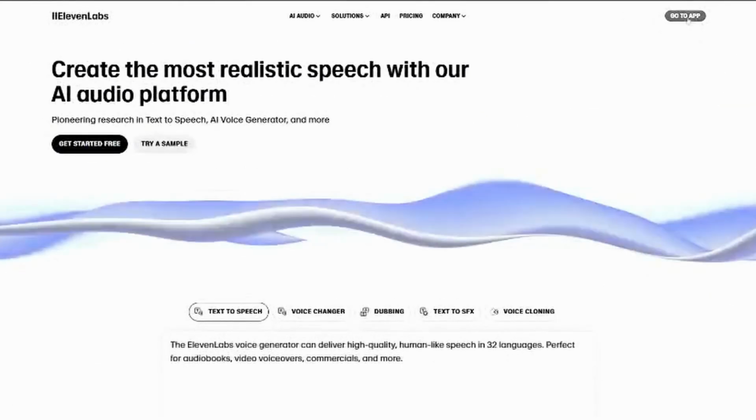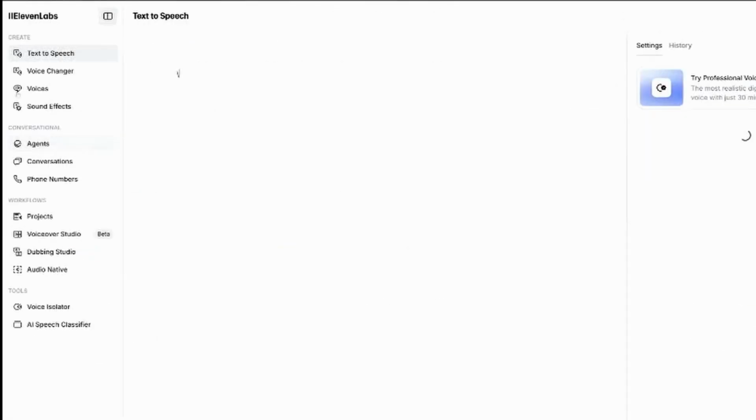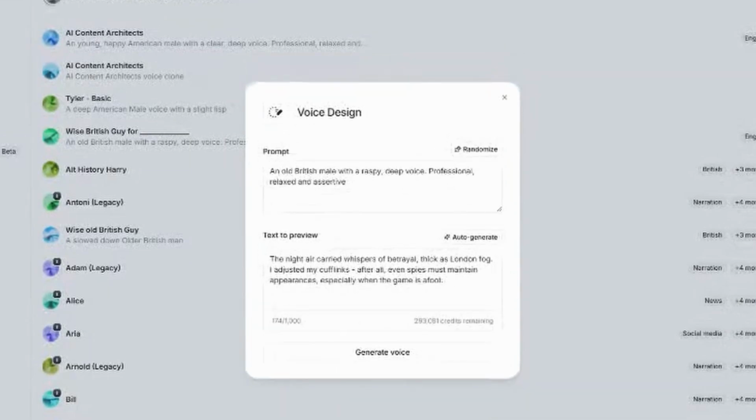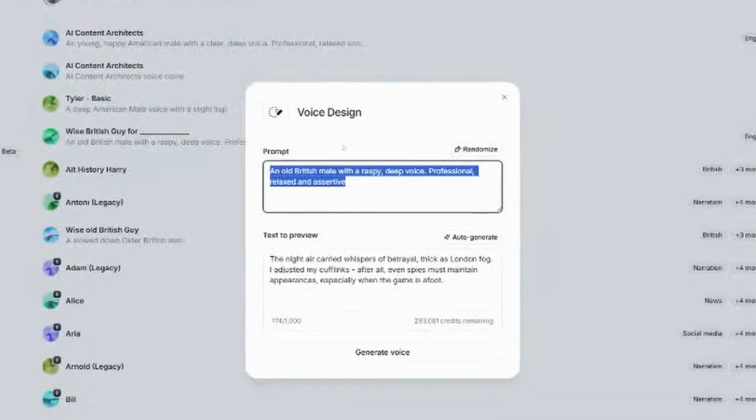For our voiceover, we'll jump over to ElevenLabs. To make a voice, we are going to come in here to Voice Design. For the description, we'll say an old British male with a raspy, deep voice. A slow drawl that leaves listeners on the edge of their seat.